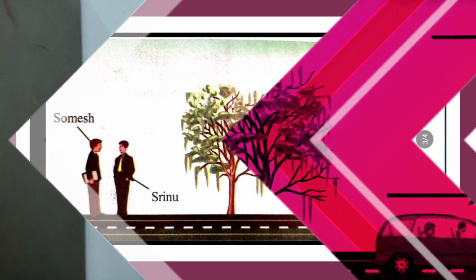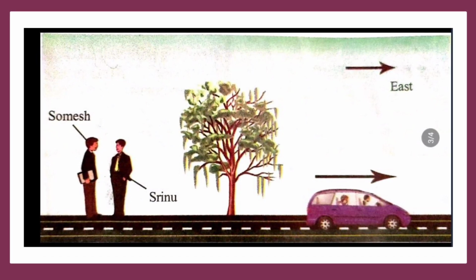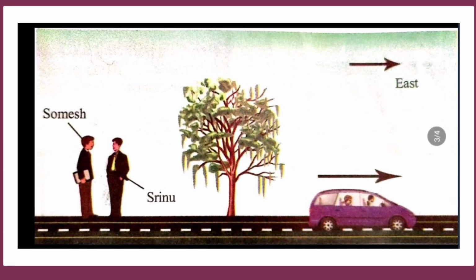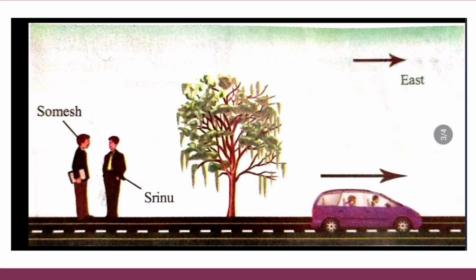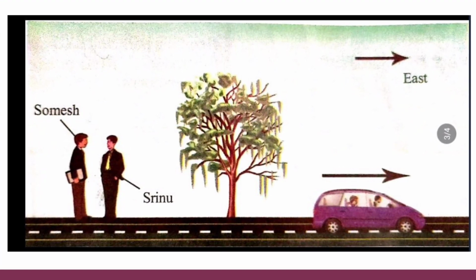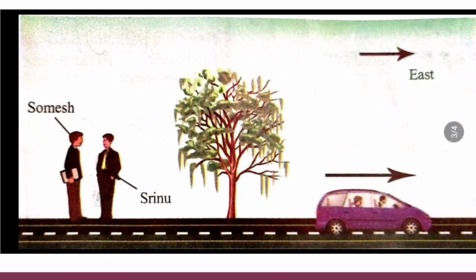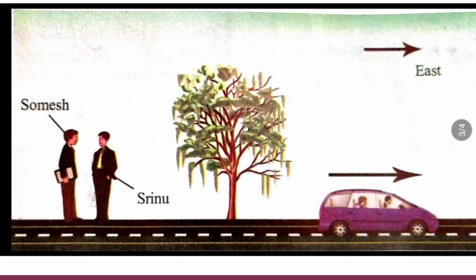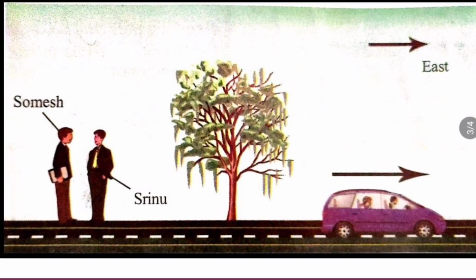Children, what's the discussion between Srinu and Somesh? Srinu, what is the state of motion of the tree? Somesh, it is at rest. Srinu, what is the state of motion of the car? Somesh, it is moving due east. Srinu, what is the state of motion of the driver and the passenger in the car?